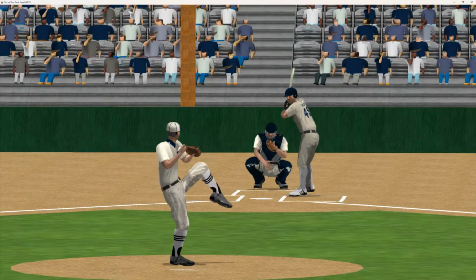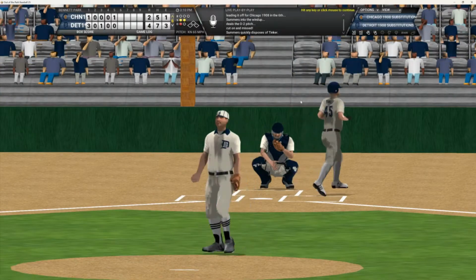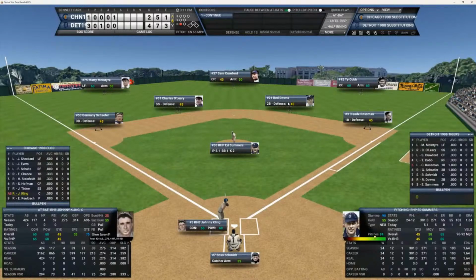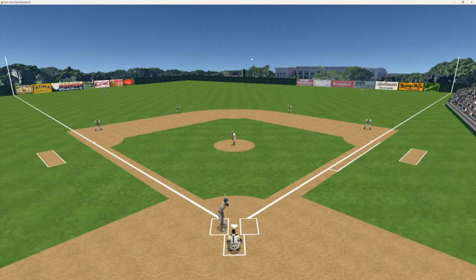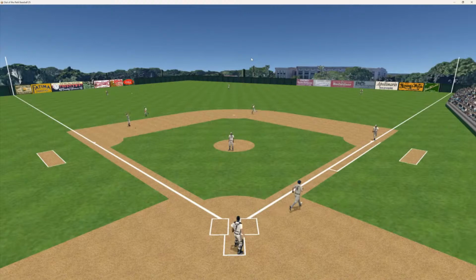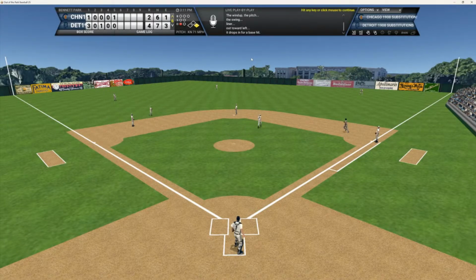Here's the 0-2 pitch to him. That's a swing and a miss. And that is strikeout number 2 for Summers. Johnny Kling up now. He's 1 for 2 today. And here's the pitch to Kling. And that ball is hit to left field. That'll be a base hit. Johnny aboard here with 1 out.